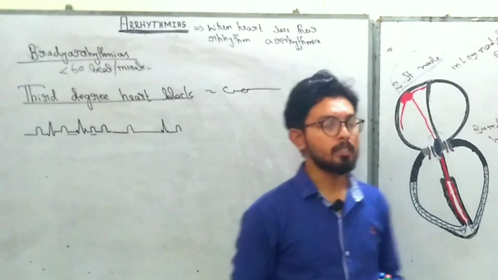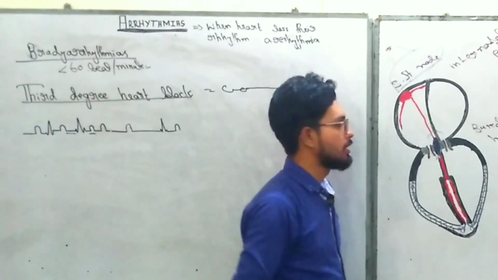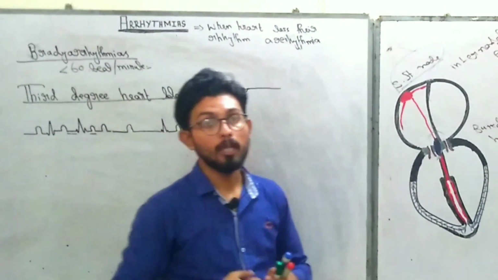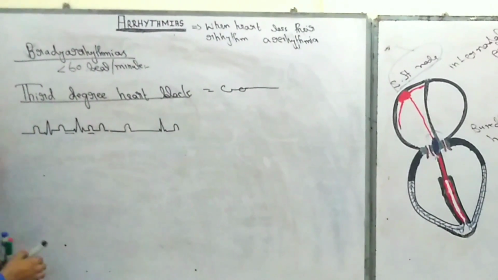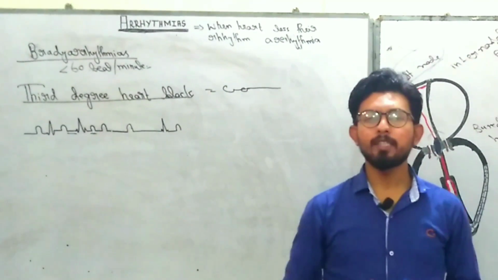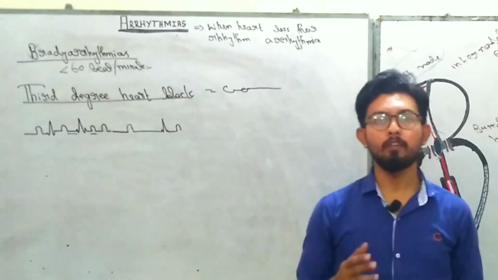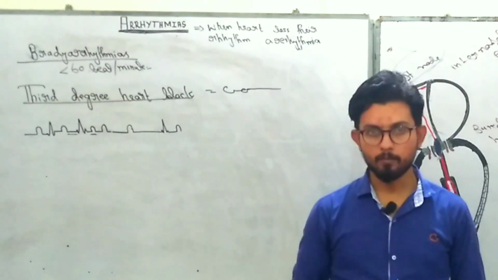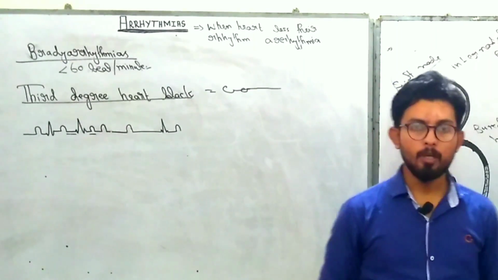Normally this third degree heart block is related to the AV node. That means it is related to inferior wall MI, right? So after third degree heart block, now we come to the junctional escape rhythm. Previously we discussed that there are two types of bradyarrhythmia in the AV node. The first one is AV nodal block, and the second one is escape rhythm. So now the time comes to classify the escape rhythm.